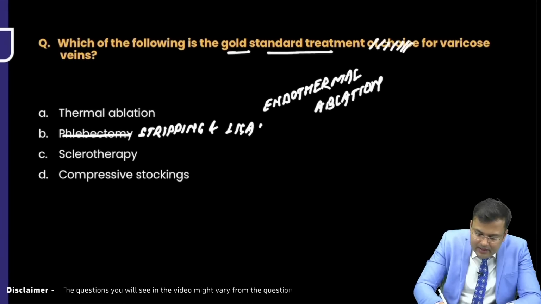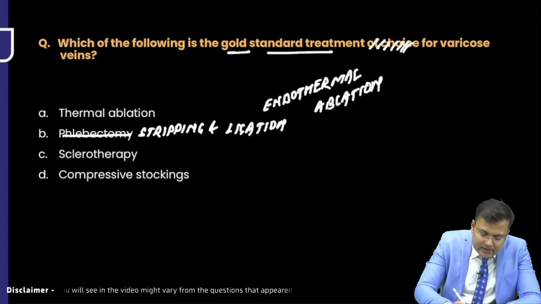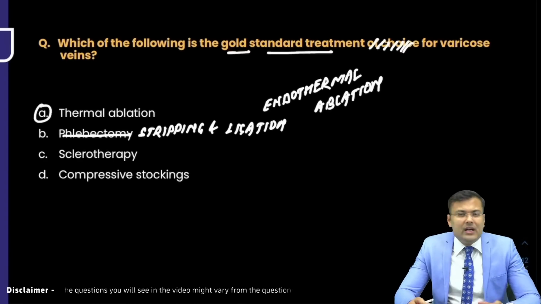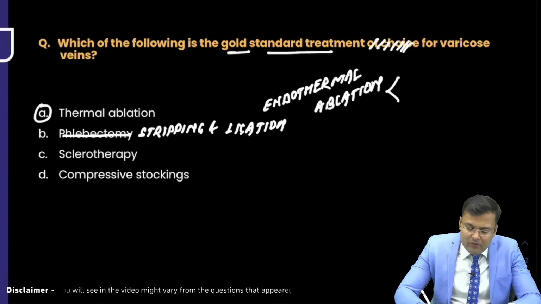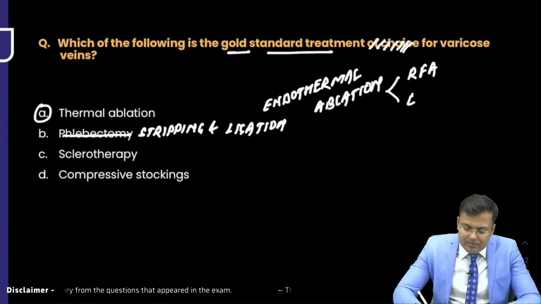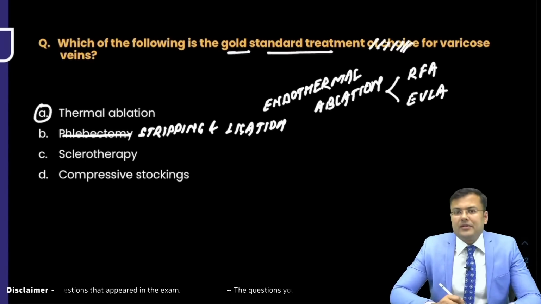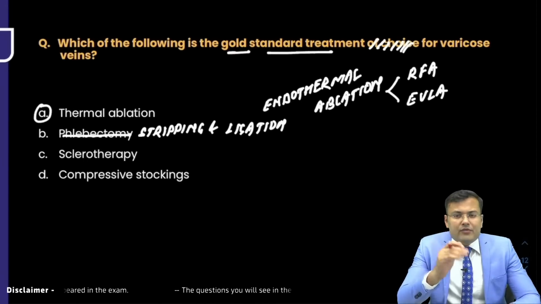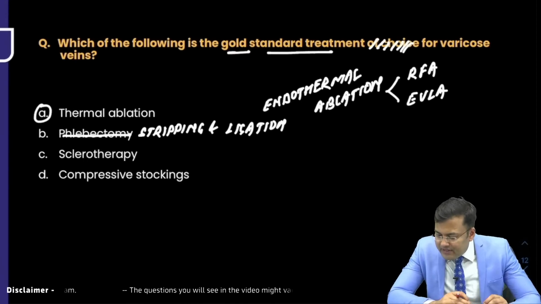Stripping and ligation. So what is the correct answer here? The correct answer is what? Thermal ablation. That is endothermal ablation. And what are the methods? One is radio frequency ablation, and the second option we have is endovenous laser ablation. What are the options? Radio frequency ablation and endovenous laser ablation.